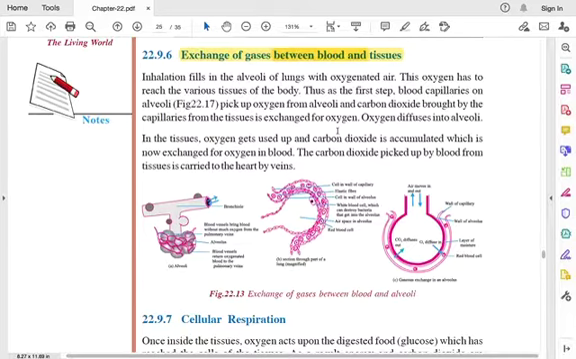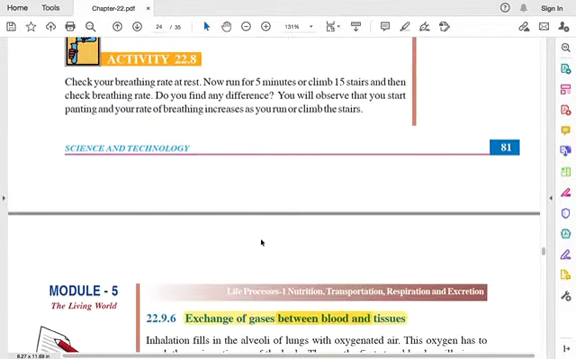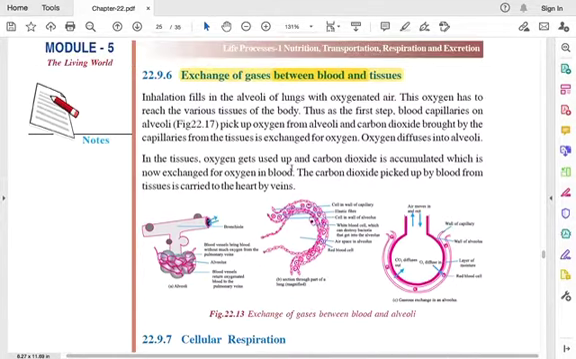Inshallah, this class we will see about exchange of gases between blood and tissues. Last class we stopped till here, the breathing rate, and I hope you all listened well and took notes and studied well. Alhamdulillah. So in this class, inshallah, we will continue from this, that is exchange of gases, that is oxygen and carbon dioxide between blood and tissues.